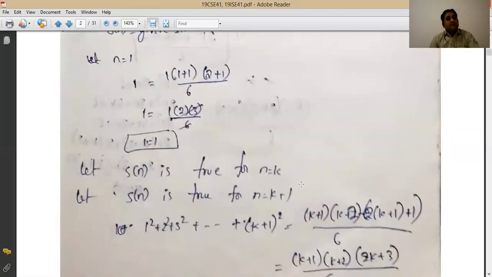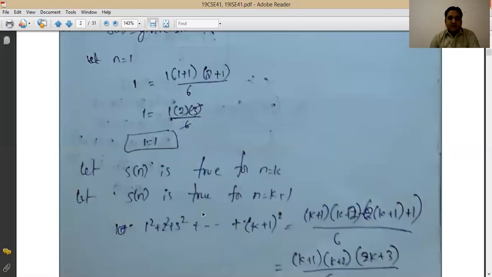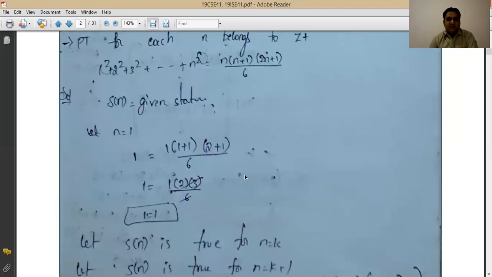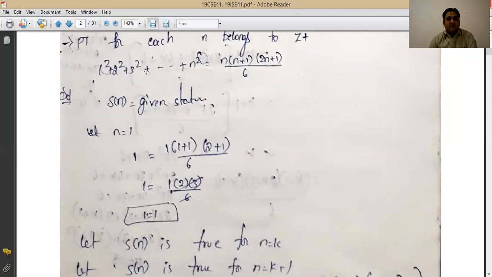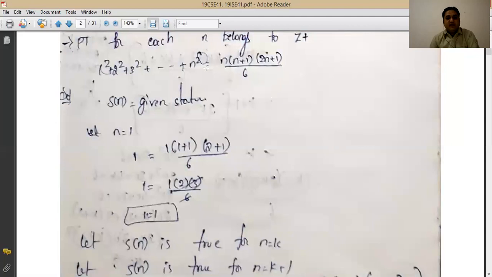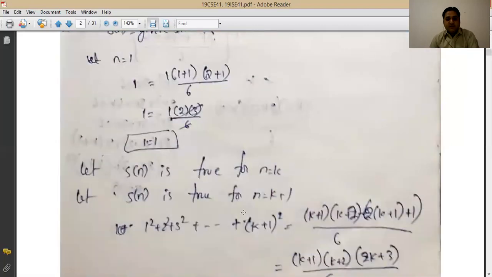Now for the induction step, we have to suppose that this given statement is correct for any value k, then you will prove it for the value k plus 1, right? So that we have to prove. Okay, so do one thing. If you say it is correct for the value k, so 1 square plus 2 square plus 3 square and so on plus k square will be equal to k into k plus 1 into 2k plus 1 by 6. Then add k plus 1 square in the left side and add k plus 1 square in the right hand side, like it is done here.